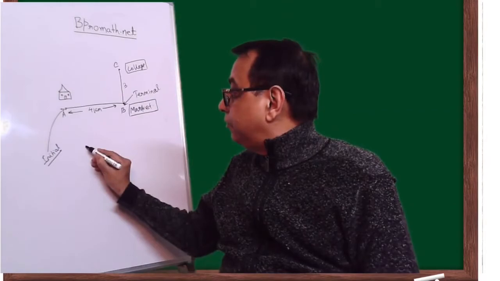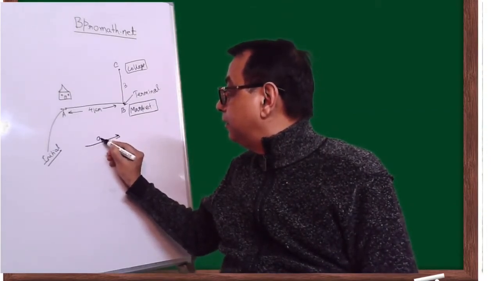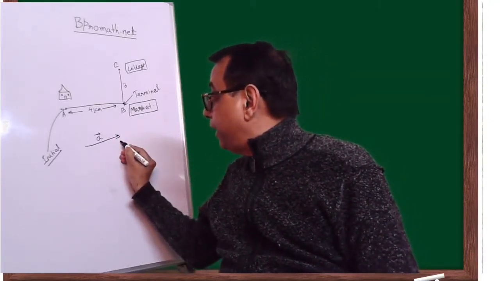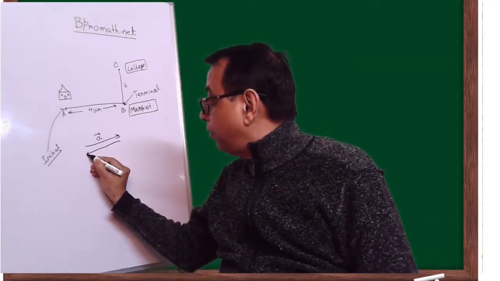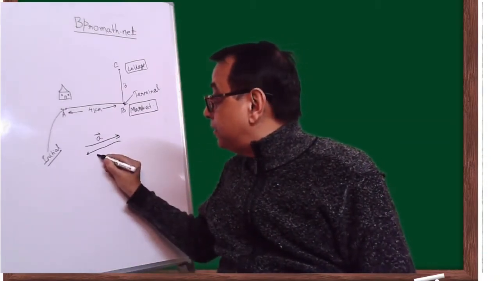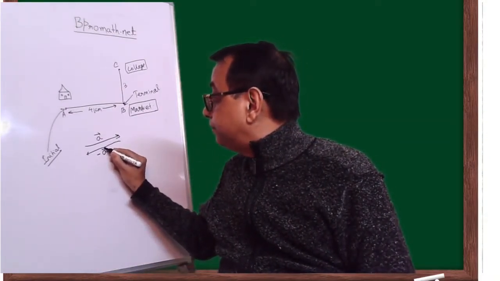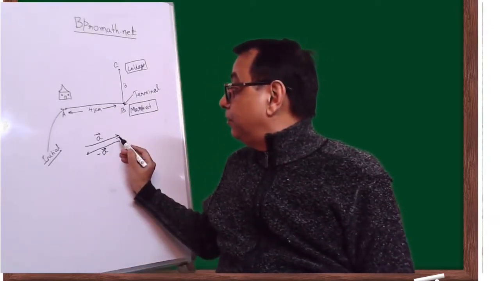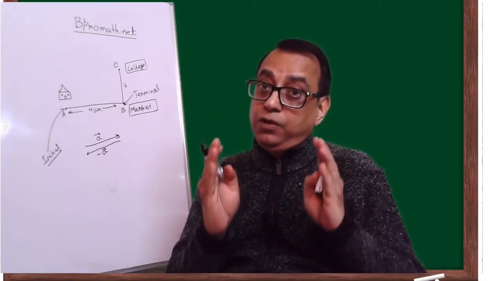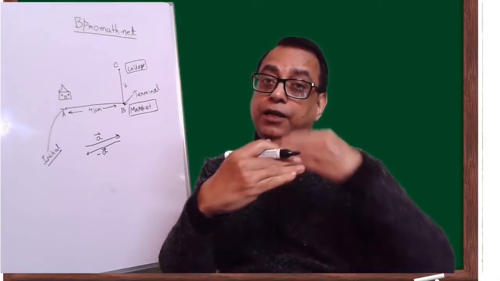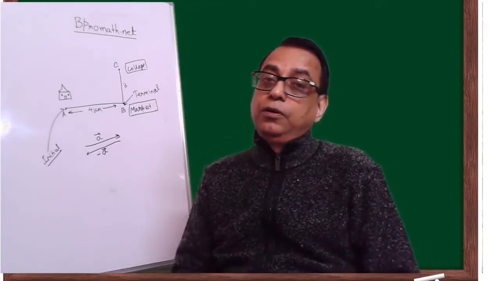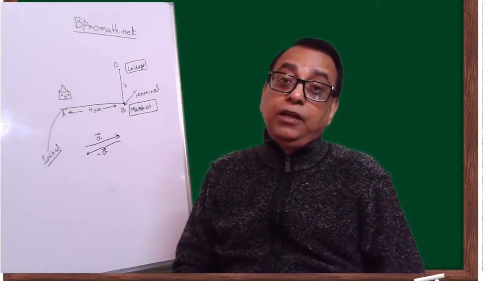Now think about a vector A. If I have another vector which is of the same magnitude as A but the direction is opposite, it is called the negative of vector A and it is represented as minus A. So every vector will have a negative vector of its own, which will be equal in magnitude and opposite in direction. If this direction is this, it will be just the opposite direction. So then it is called the negative of that vector.